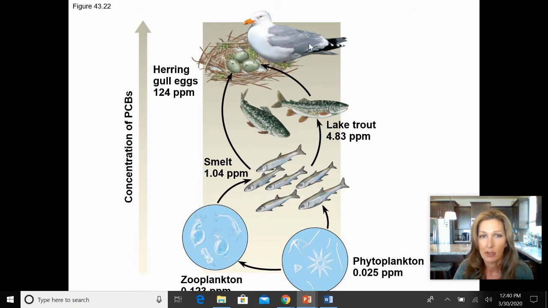We're going to watch a documentary on orcas in the Pacific Northwest. This is an issue with orcas and their reproductive sustainability as well, because of the biological magnification that happens with these tertiary and quaternary consumers.